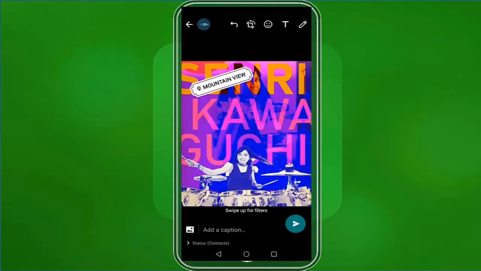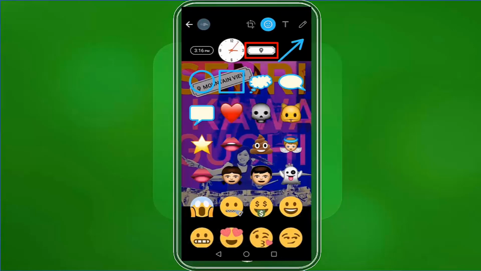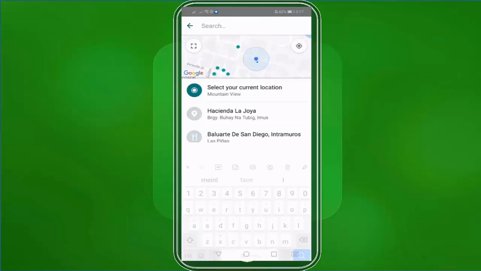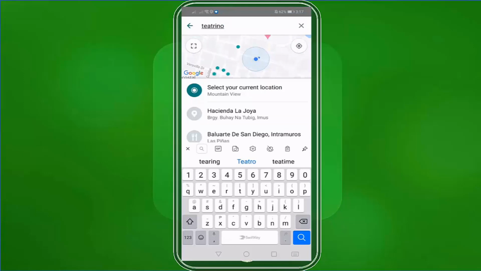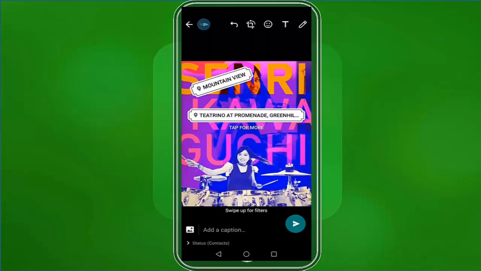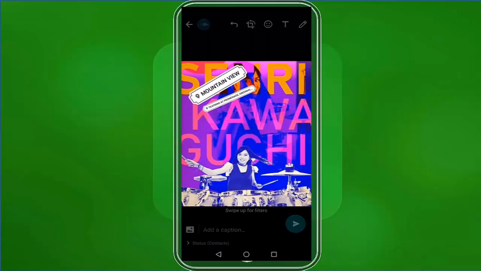We can also add multiple locations. Just add another location sticker, then select another location different from your current location. Resize the sticker depending on your preference. If you tap again on the location sticker, it will show you a different location sticker that you can choose.